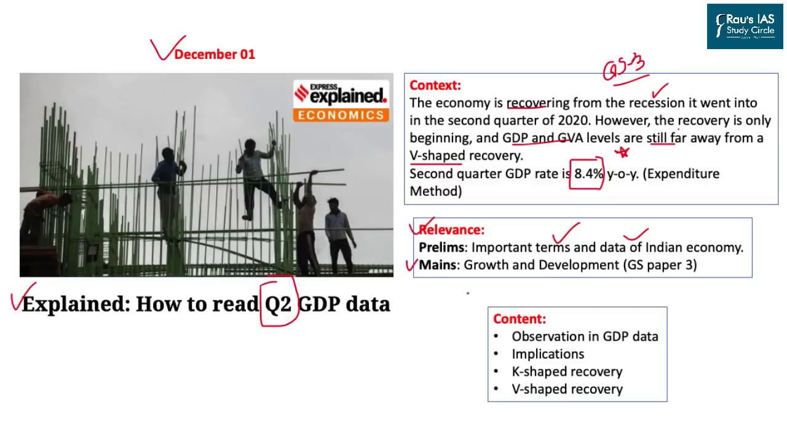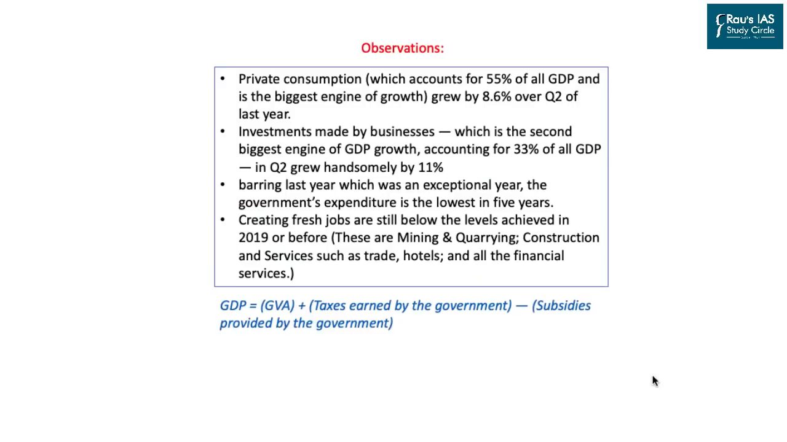The content for today's discussion would include the observations published through this GDP data, what the implication of this publication will be, and what the different types of recovery are, including the K-shaped and the V-shaped recovery after the pandemic. So let us look into what the observation was all about. According to the data released by the government, private consumption amounts to 55% of the GDP.